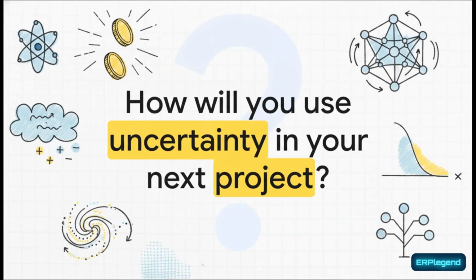Well, we've covered a massive amount of ground today. We've gone all the way from atomic bonds holding invisible units of energy to Claude Shannon's coin tosses, straight through to the cross-entropy loss functions that are literally training tomorrow's neural networks. So, now that you understand this hidden mathematical secret connecting the physical and digital universes, how will you leverage uncertainty in your next AI project? It's definitely something to think about.